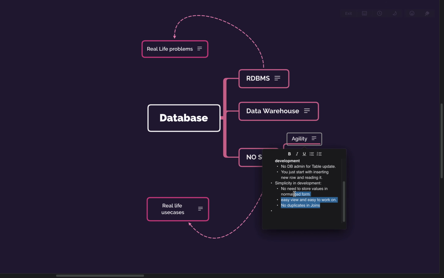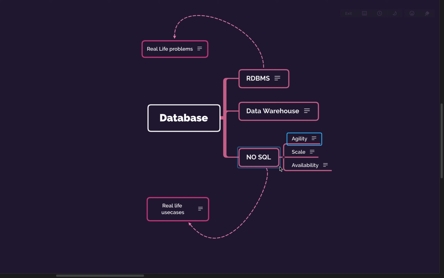So what you can do is have a JSON document, which you can just write into, let's say, MongoDB or any document database, and you have to extract only one row to show the full profile of a particular user. So it is that simple. That's why they are fast. So development is simple and development is fast for NoSQL.